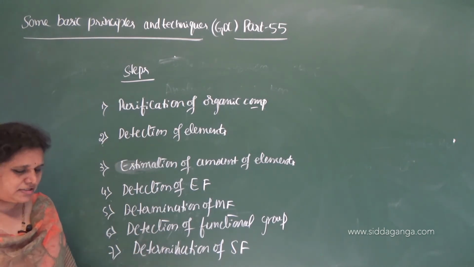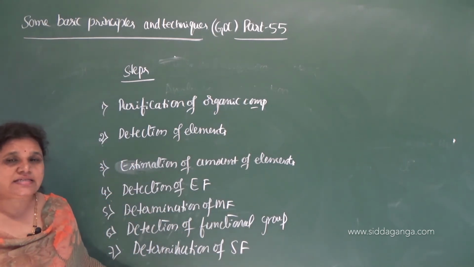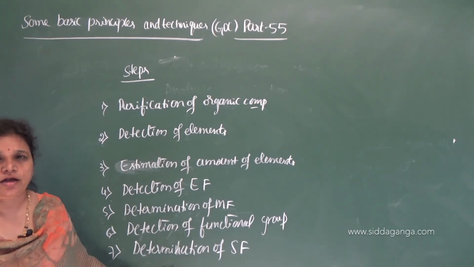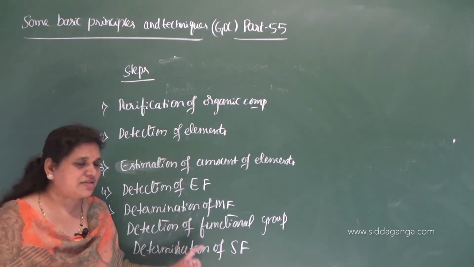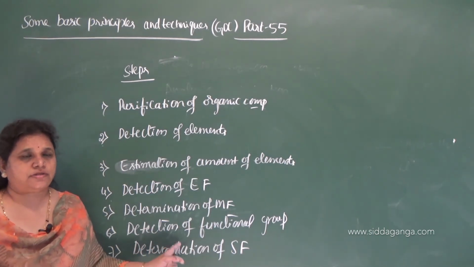Once you know the structural formula, then only you can predict, and that completes the composition of the given compound, and thereby you can study the complete properties of the organic compound. To determine the structural formula, you have to follow the remaining 6 steps.